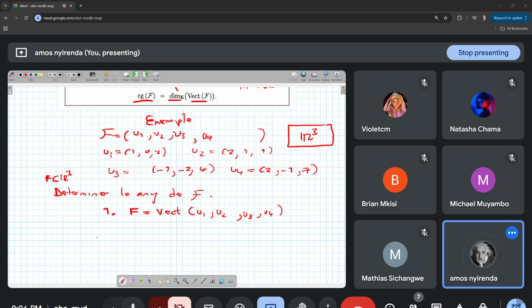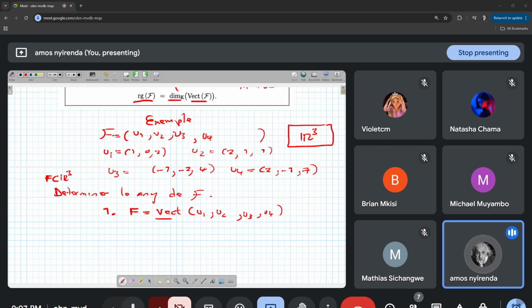And then the second step is finding la base de F. So the first step is to get some sous-espace vectoriel of the parent espace, here R3. I've gotten F, which is a sous-espace of R3, and then set it equal to Vect of u1, u2, u3, u4.